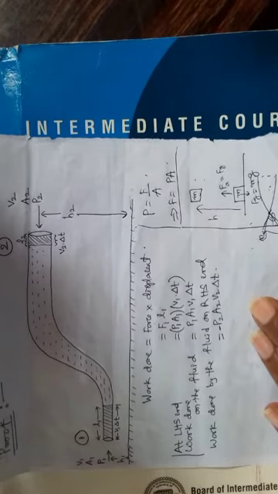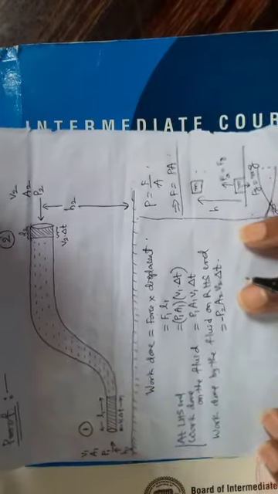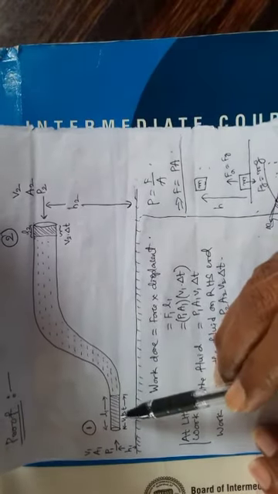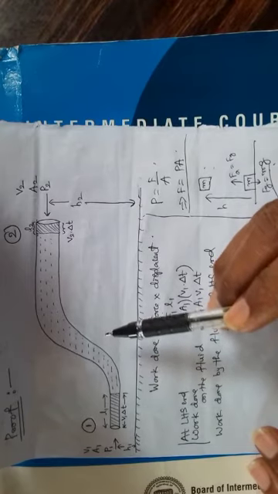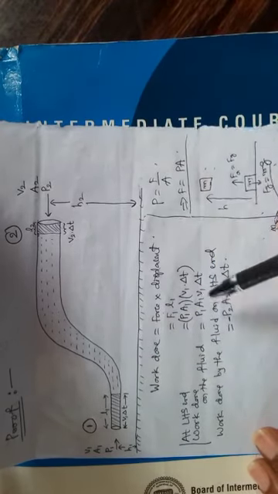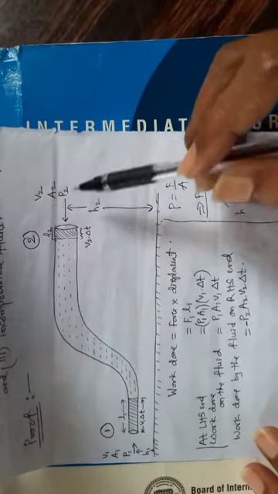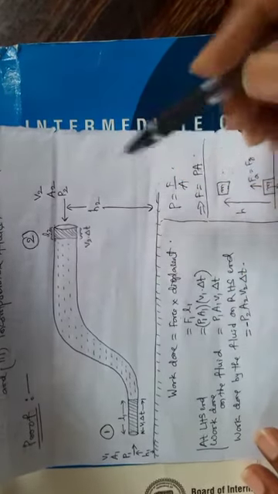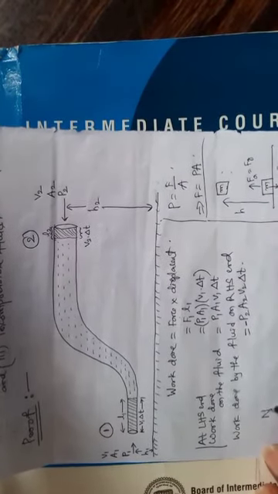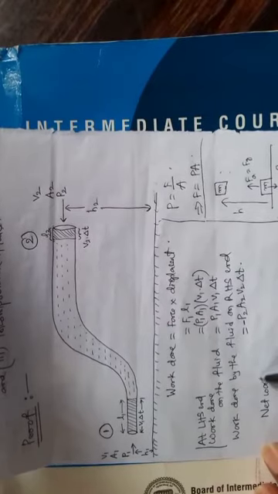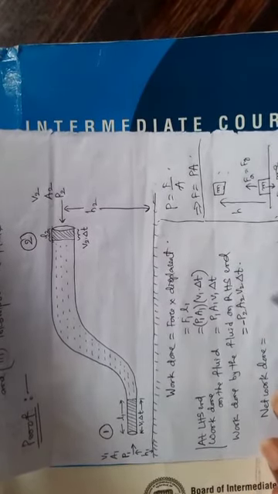If work is done by the force itself, that is negative. Just like that here, you are pumping fluid into the pipe, you are doing work, therefore this is positive, and here the fluid is coming out itself. Work is done by the fluid, therefore that is negative. Now the net work done, this and this.